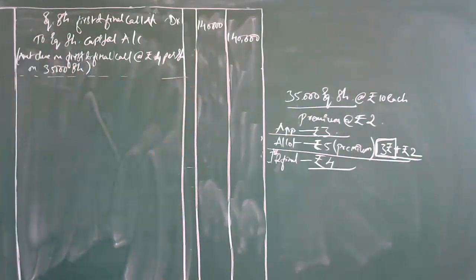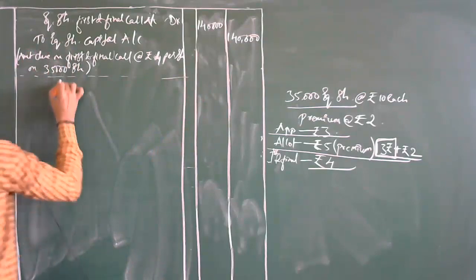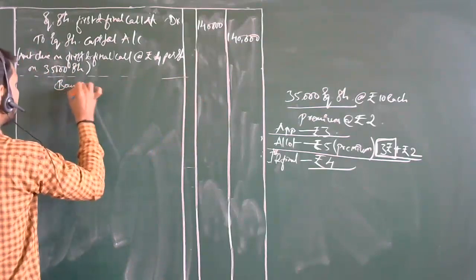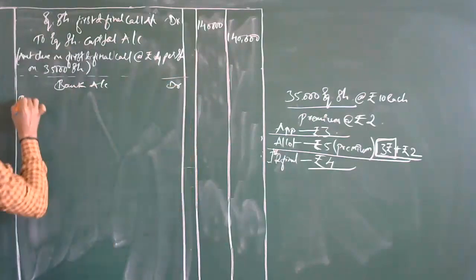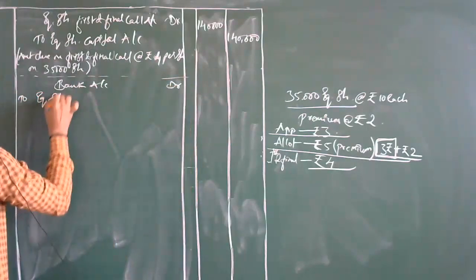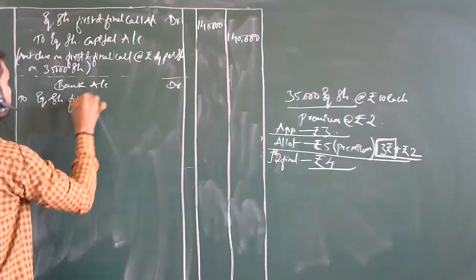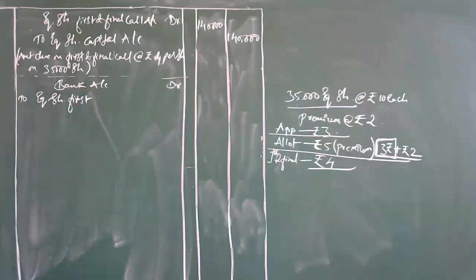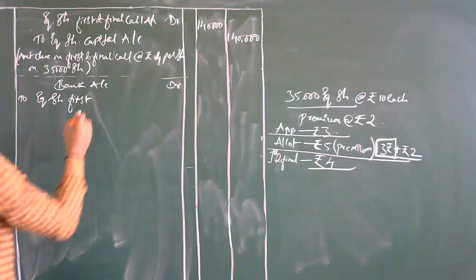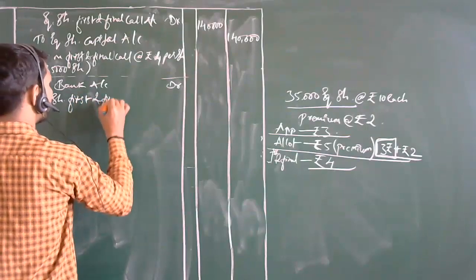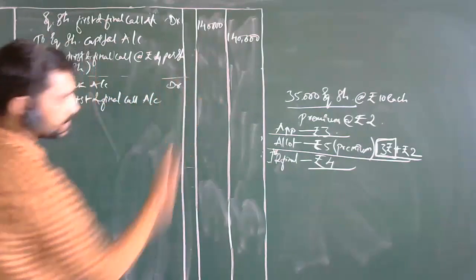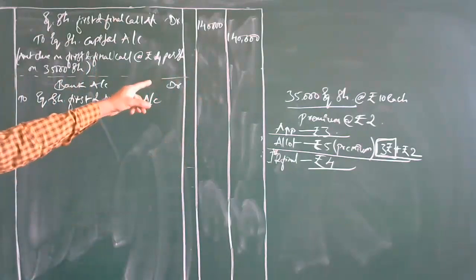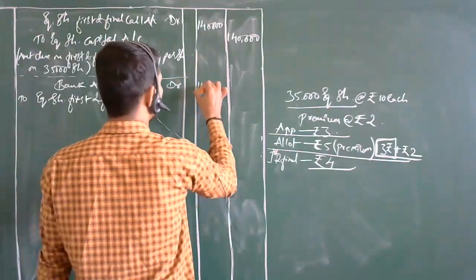What can we pass here? Bank account debit to equity share first and final call account. That's it. Now what is the value here? You can see the value is 1,40,000.